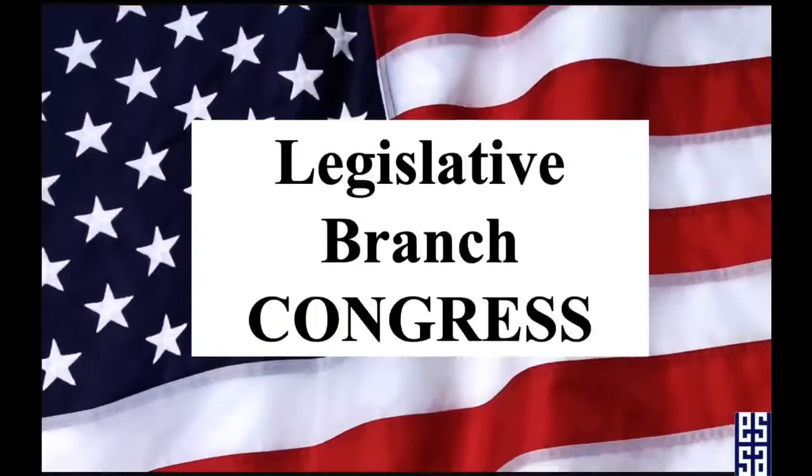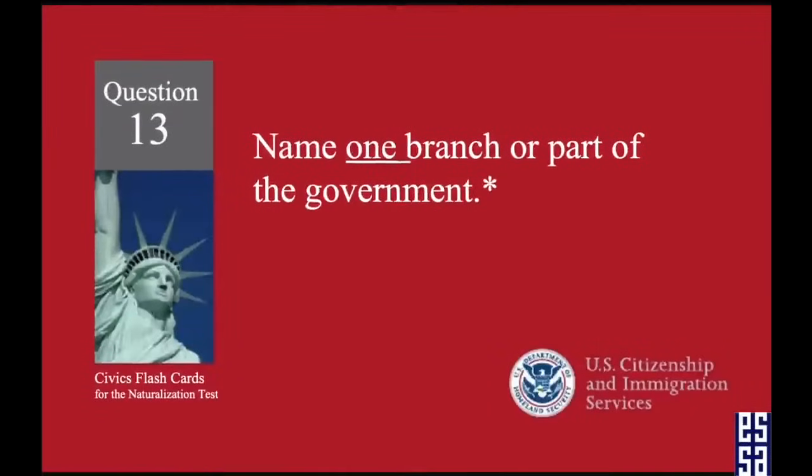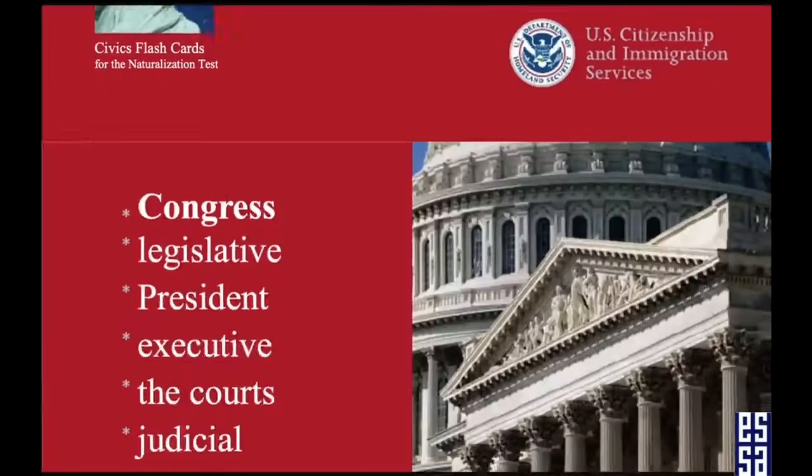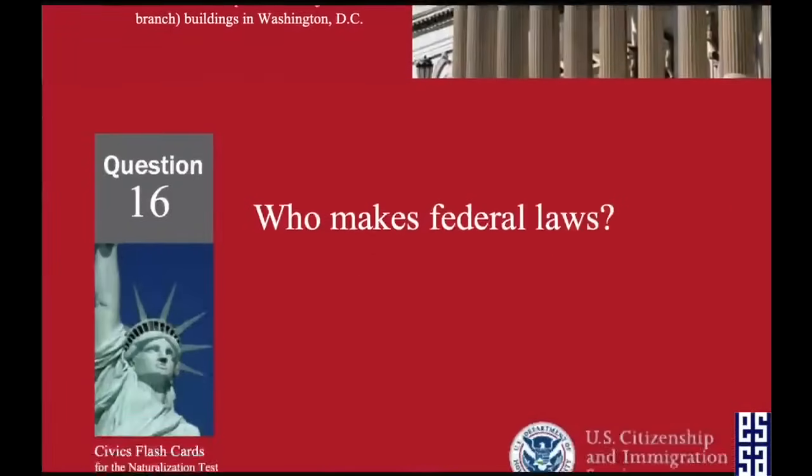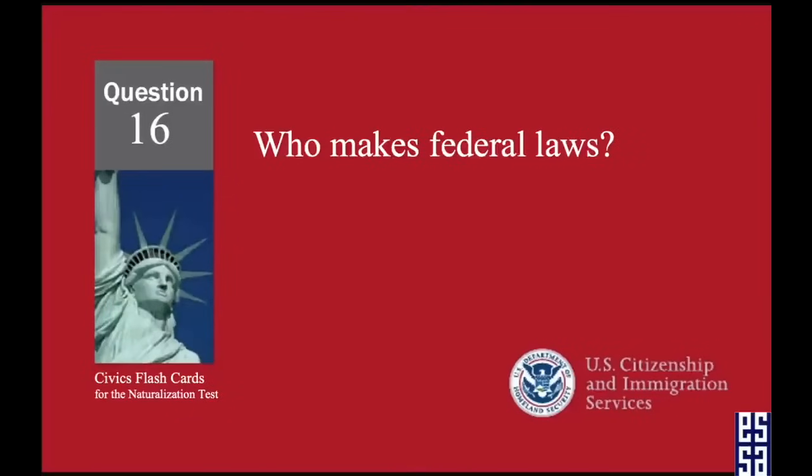Next branch of government, the legislative branch, which is also called Congress. Name one branch or part of the government. Congress. Who makes federal laws?